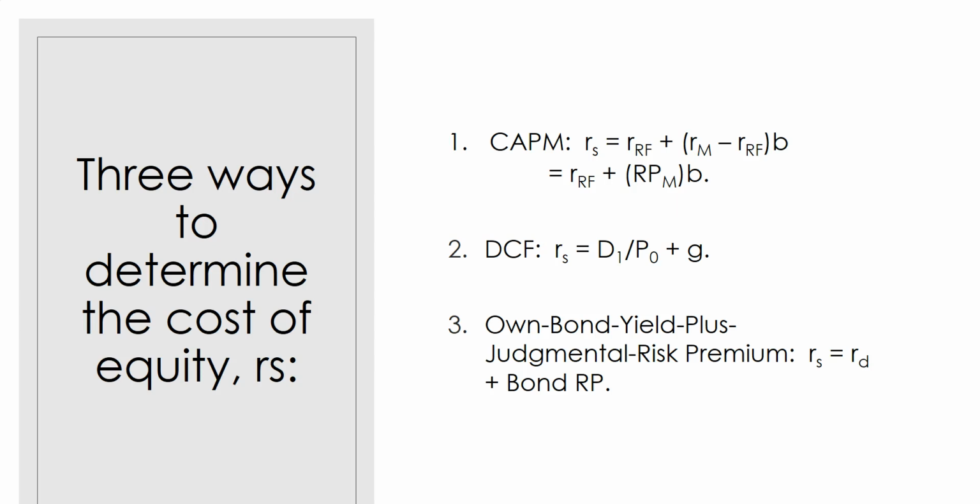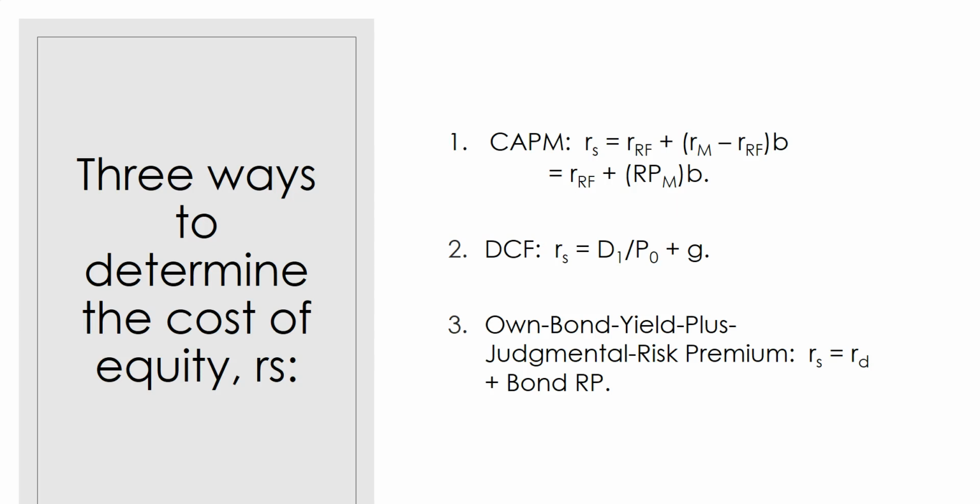And finally, there's the own bond yield plus judgmental risk premium approach. That's where the required return is equal to the cost of debt plus some risk premium that would be your judgment to choose.